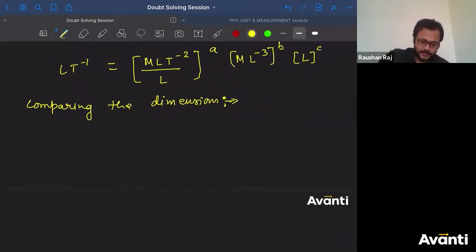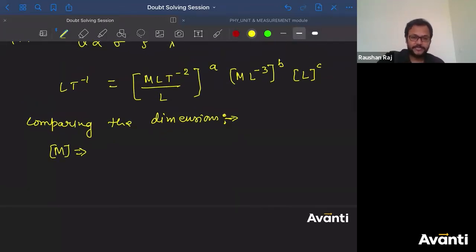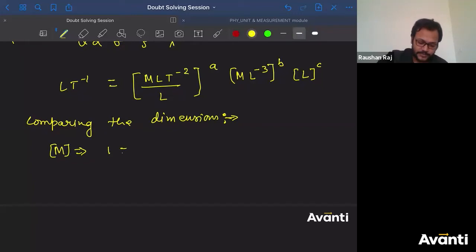Anyway, tell me the dimension of M. The dimension of M on the left hand side is 0, which must equal the dimensional formula for mass on the right hand side. Here M to the power a, here M to the power b, so a plus b.